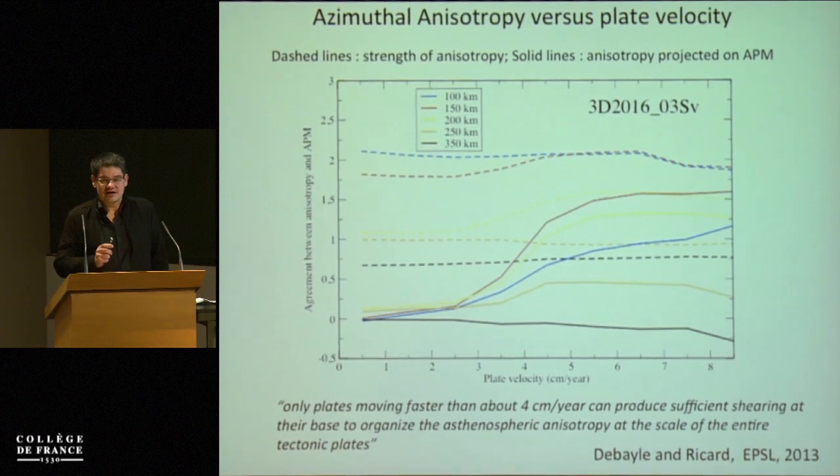Now, if we look at the part of the azimuthal anisotropy that aligns with the plate motion, these are the solid lines here, you can see that the situation is completely different.